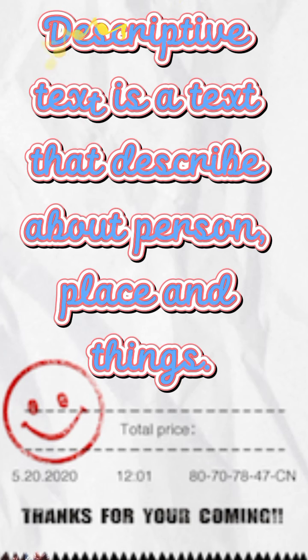again. And this time, I will explain about descriptive text. Alright, I believe that almost all of you already know what descriptive text is. And now I will explain more about descriptive text. First, I will explain the definition of descriptive text. The definition of descriptive text is a text that describes a person, place, and things.